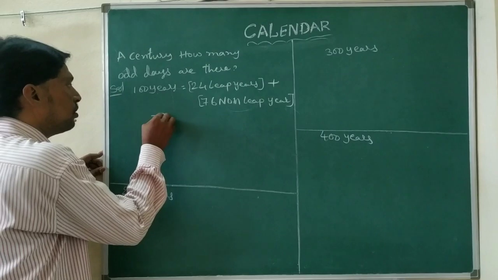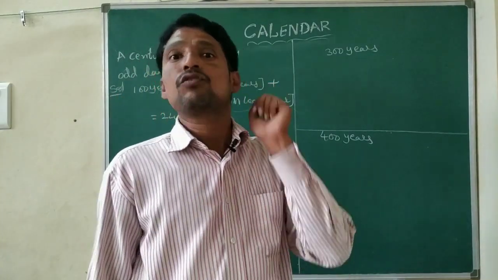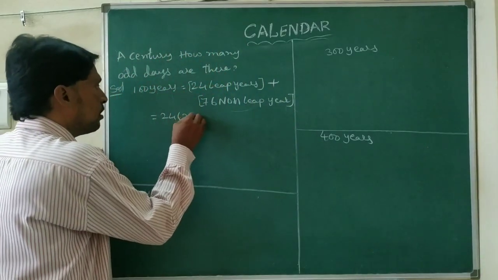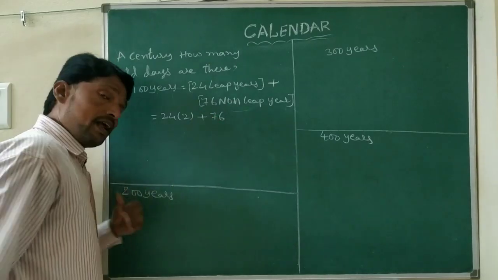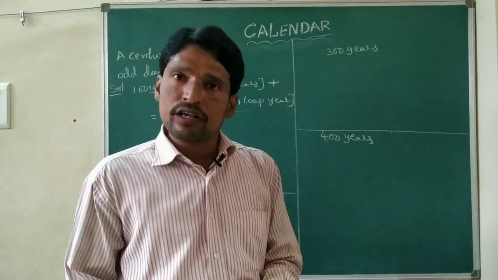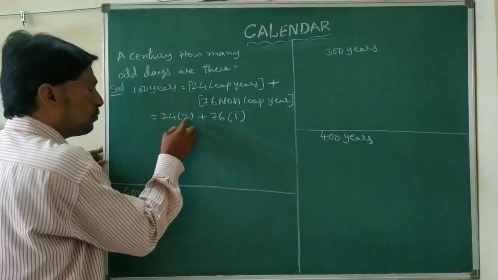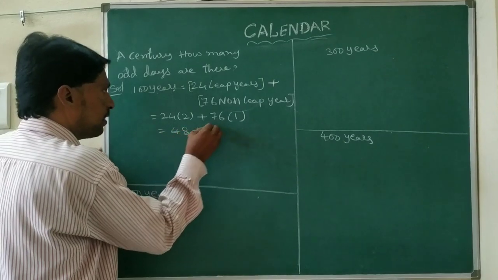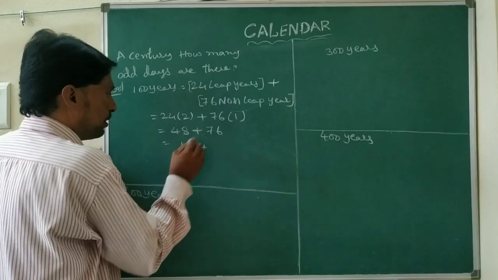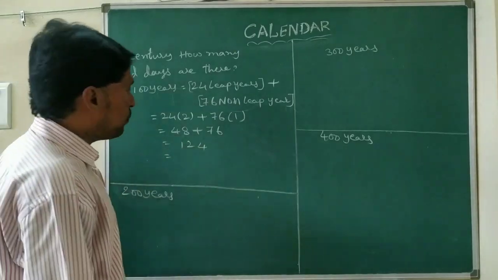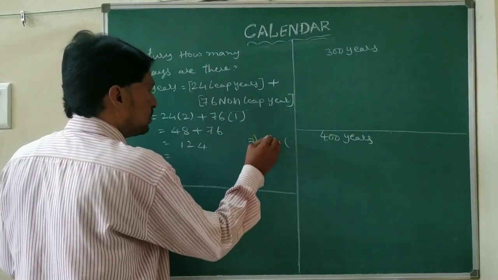So that equals 24 into, how many odd days does a leap year have? That is 2 odd days. Plus 76 into, for a non-leap year, an ordinary year, how many odd days? That is 1 odd day. So 24 into 2 is 48, plus 76 into 1 is 76, which equals 124. So we need to find out 124: how many complete weeks can we get?